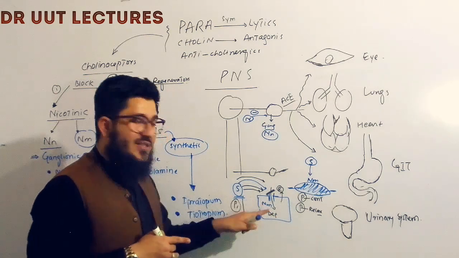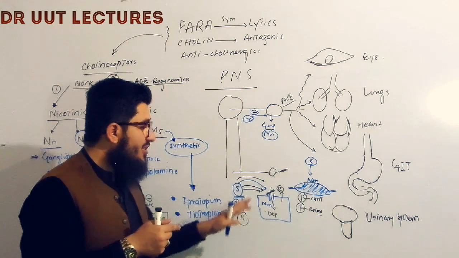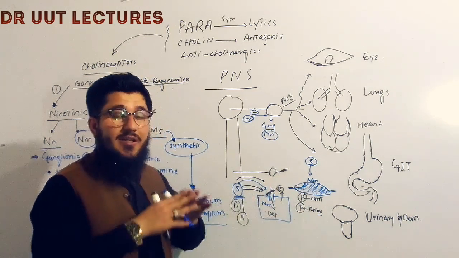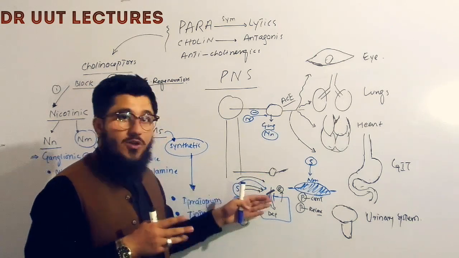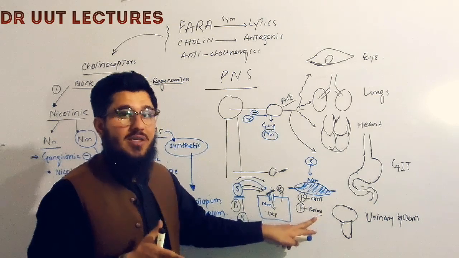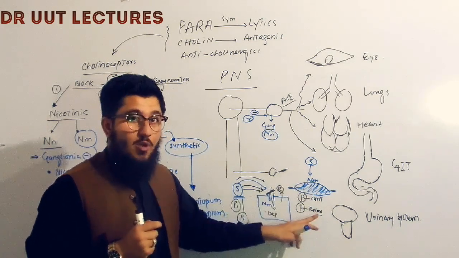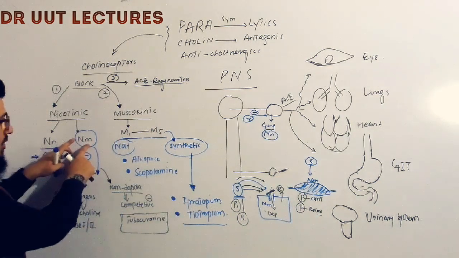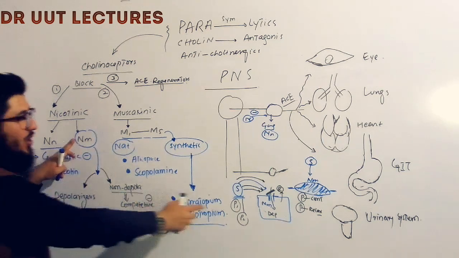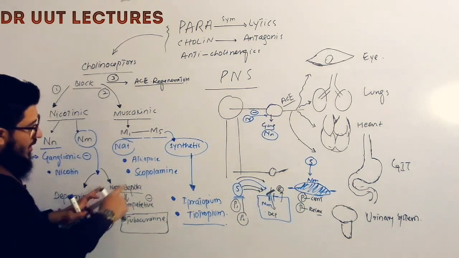In the first phase, it is causing depolarization, a slight muscle contraction. In the second phase, it is causing receptor desensitization, and when the receptors are desensitized, the signal for contraction is not given to the muscles, due to which the muscles will relax. So we can say in a nutshell that succinylcholine, which is a nicotinic receptor blocker, so anti-nicotinic, will cause muscle relaxation. Which one? Our depolarizers, succinylcholine.